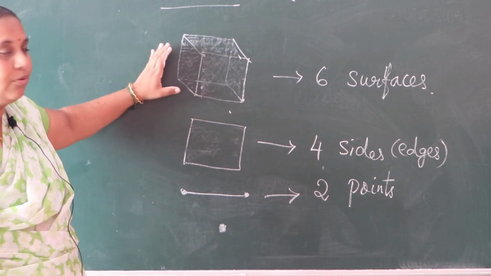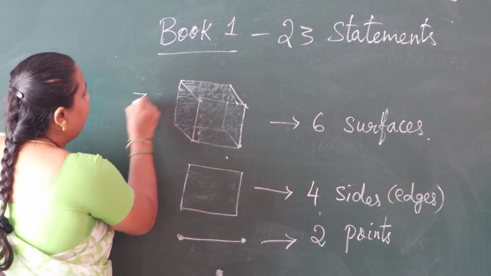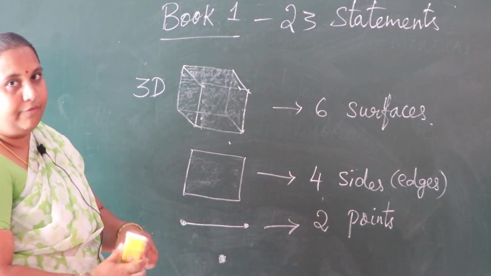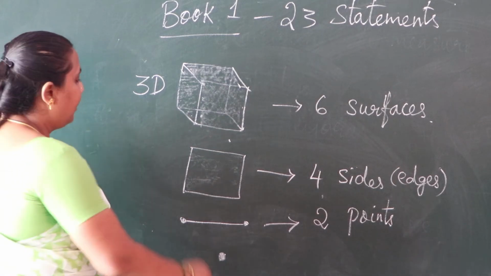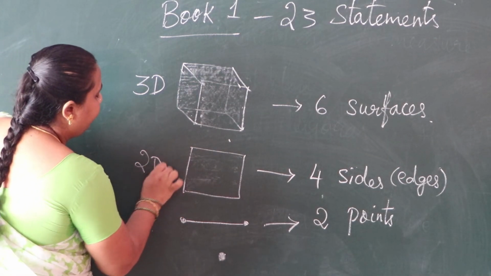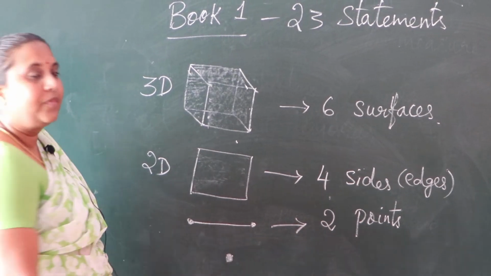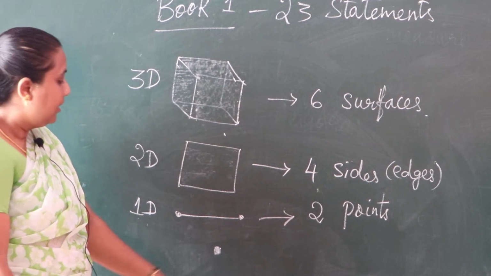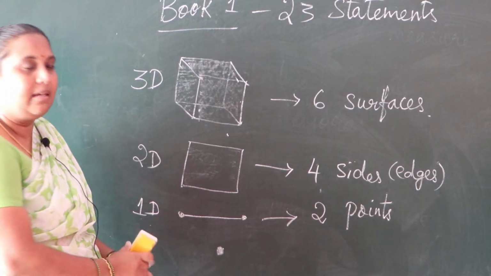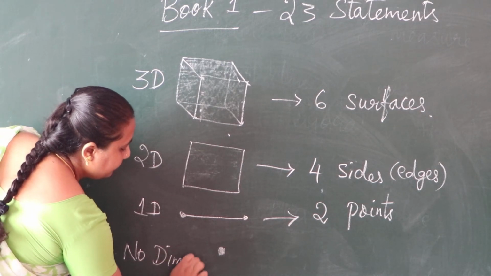Okay. So now we can see a cube as a 3-dimensional figure, a 3D figure. And then a surface, a plane surface, is a 2D figure. And then a line is a 1-dimensional figure. And a point has no dimension.